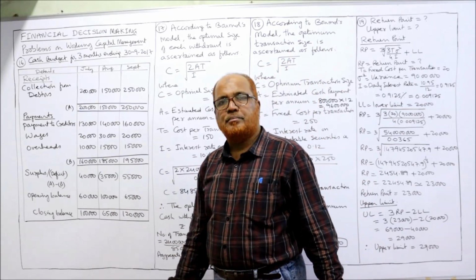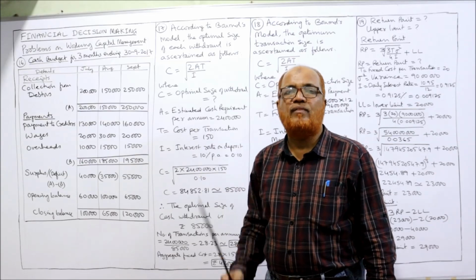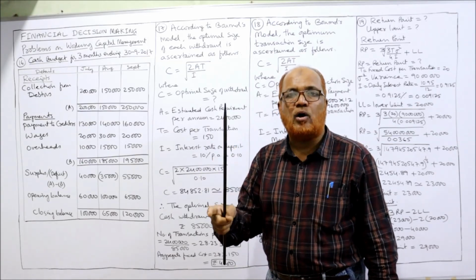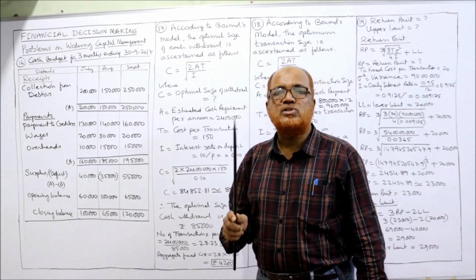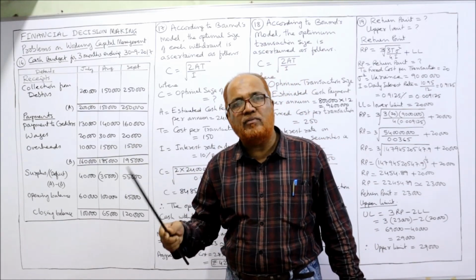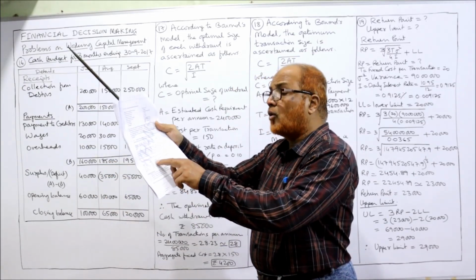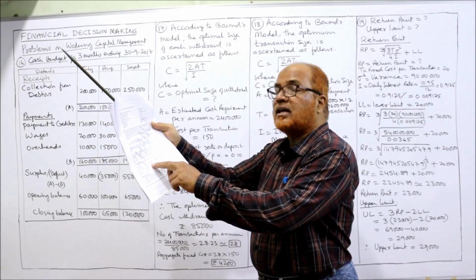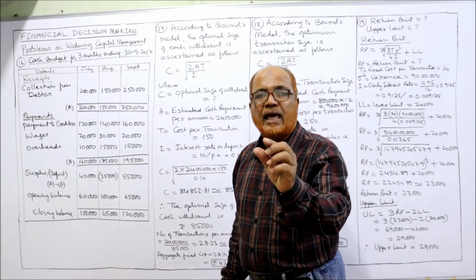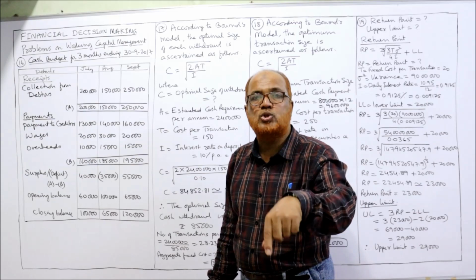Now payments. Payments to creditors. It is given in the problem that 1 month credit period is allowed by creditors. That means whatever purchases we make in June, the payment will be made in July. How much are the purchases in June? 1,30,000. It will be paid in July.